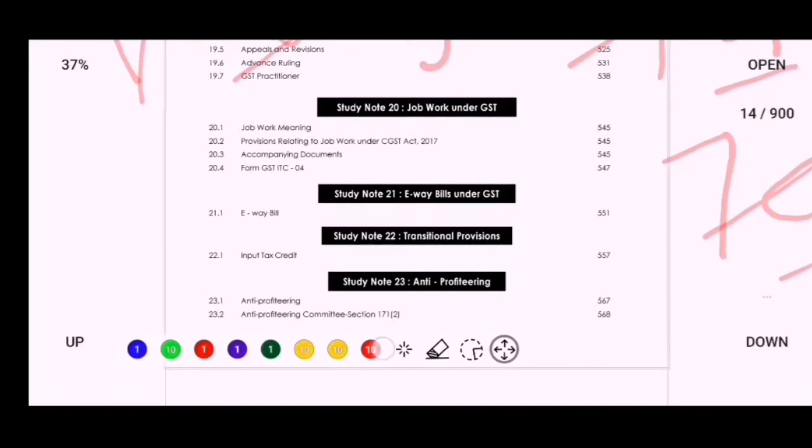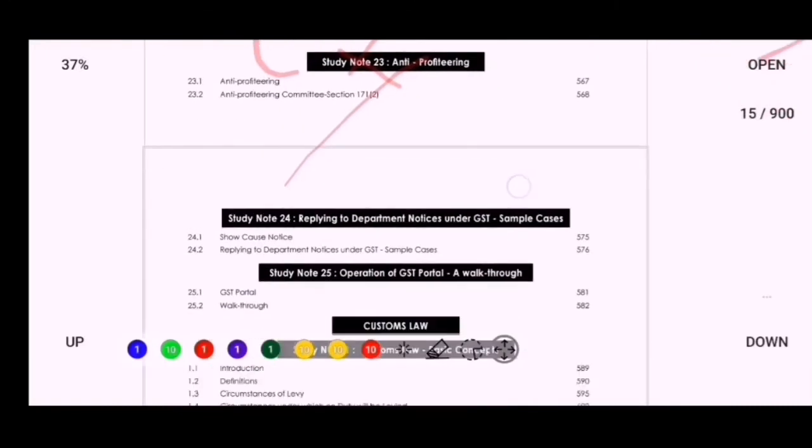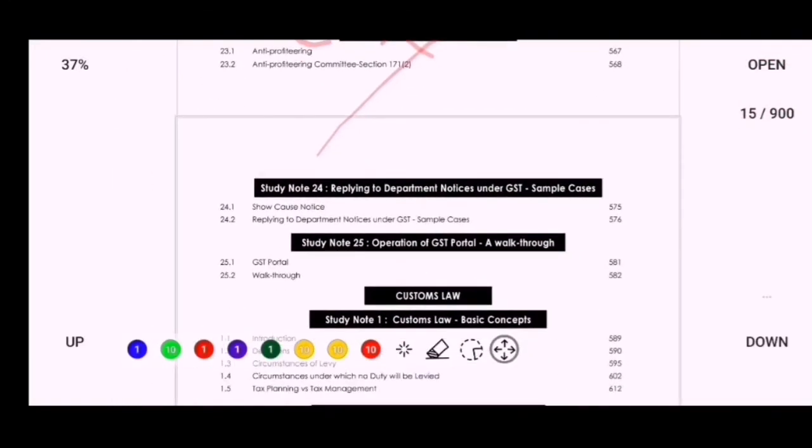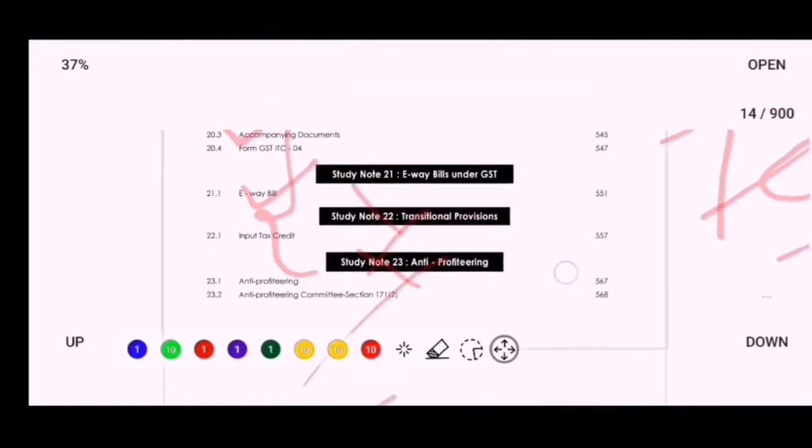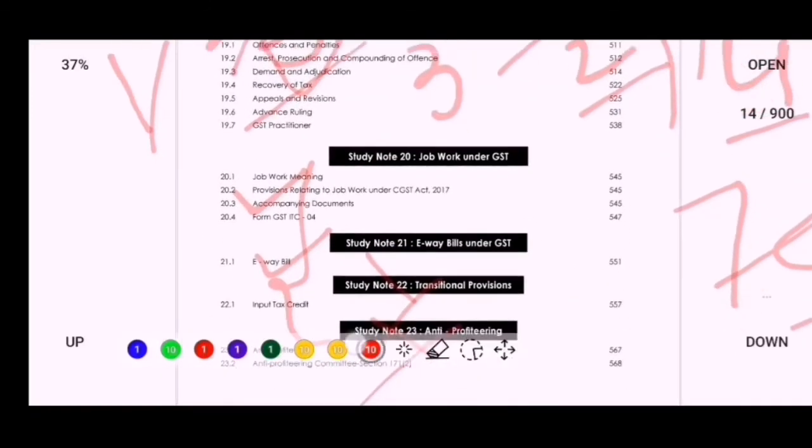And another 4 topics are job worker, EVA bill, transitional provision and anti-profiteering. Out of 4, job worker topic and EVA bill are important, you may skip the other topics. And another 2 topics are also given, study note 24 and study note 25. You may skip both the topics, but you have to read EVA bill and job worker, because they may come in exam as a sum, so you have to do both the topics.